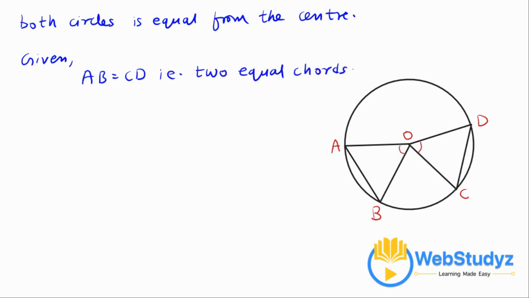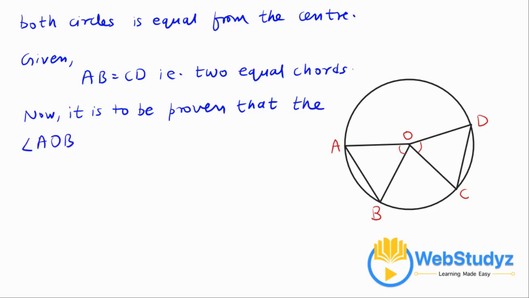Now it is to be proven that angle AOB is equal to angle COD. We have to prove this. So for that, let's start the proof.